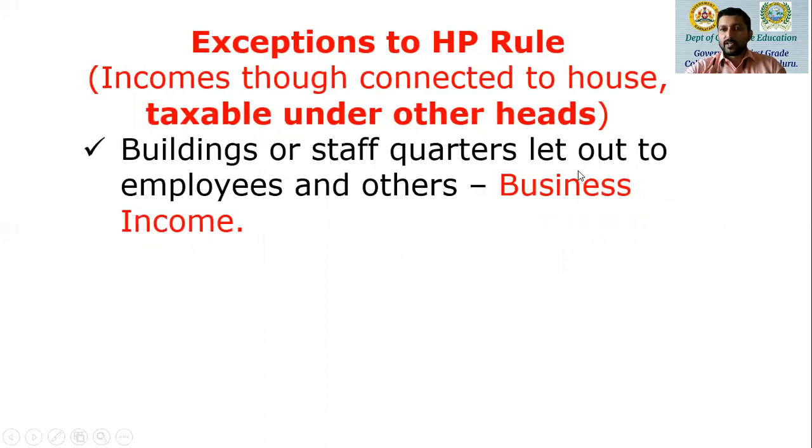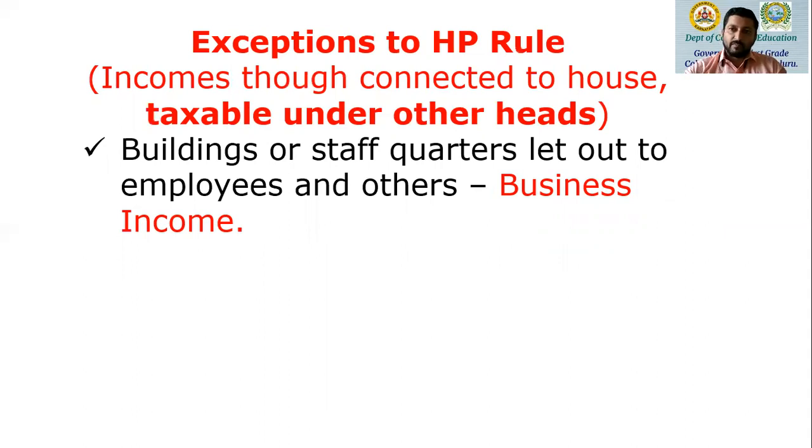Buildings or staff quarters let out to employees and others. Income derived therefrom is taxable as business income, because the main objective of giving staff quarters to employees is to keep up their productivity.